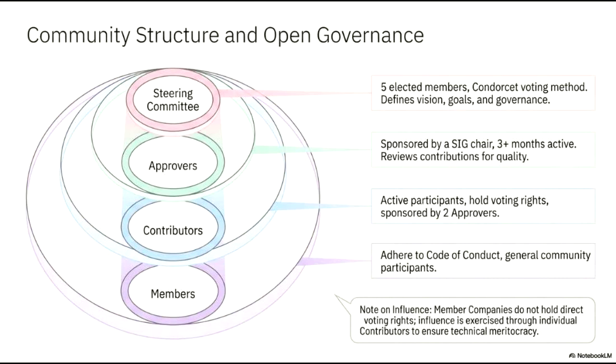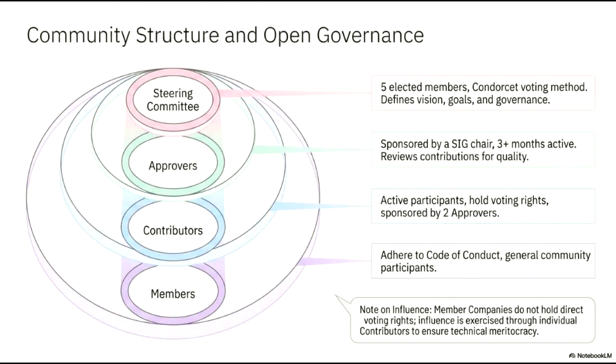Further in are the approvers. Individuals in this role must have been active for at least 3 months and be sponsored by a special interest group, or SIG, chair. Their critical function is to review incoming contributions for quality and technical alignment. At the center is the steering committee, comprised of 5 members elected via the Condorcet voting method. This group is responsible for defining the project's overall vision, strategic goals, and governance policies.